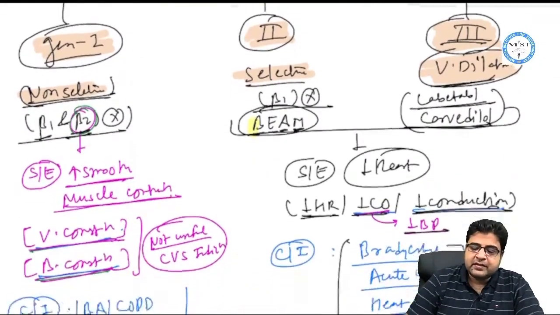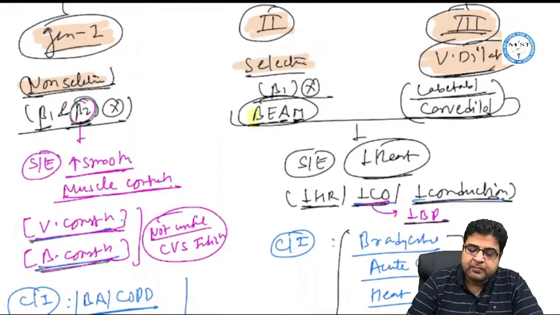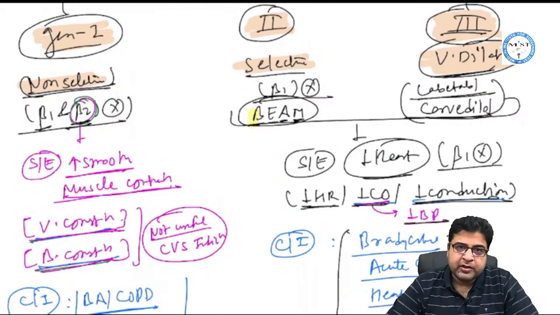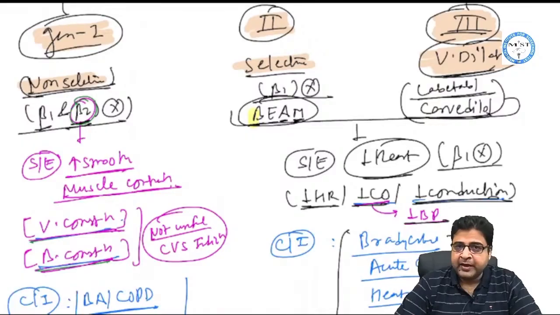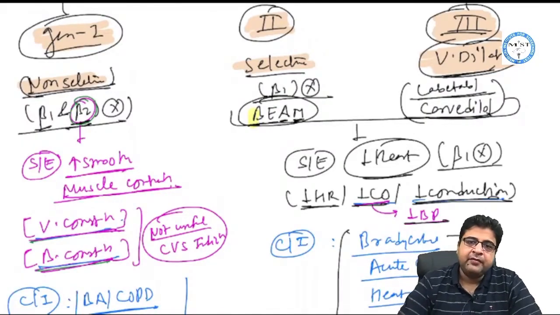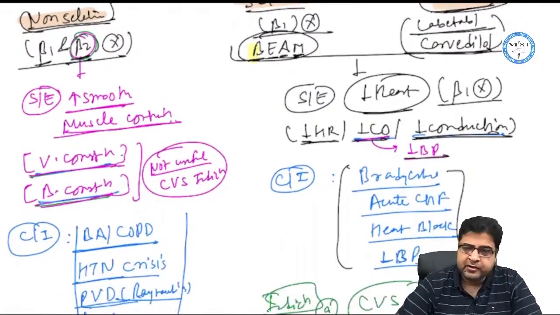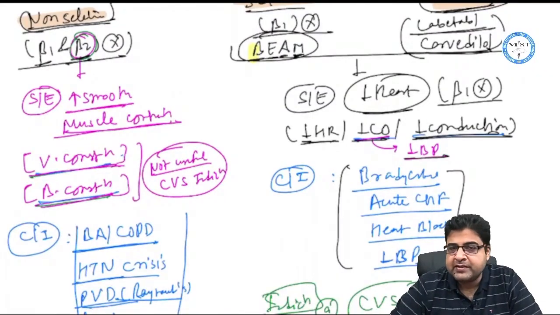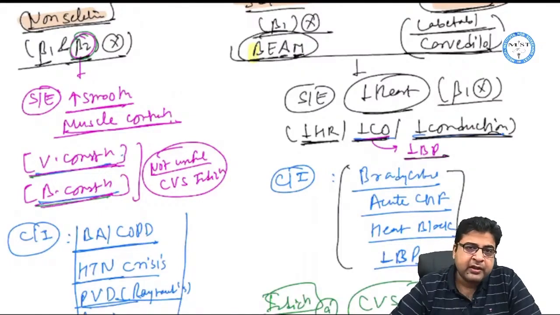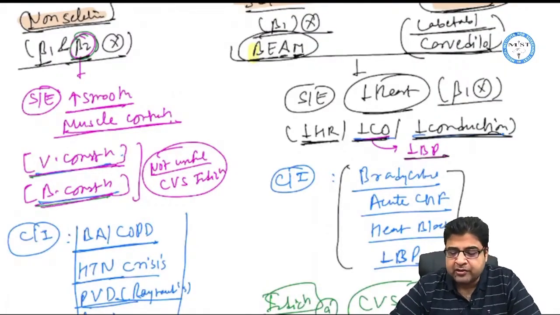Now these medicines can directly suppress the heart by blocking the beta 1 receptor. One of the locations of the beta 1 receptor is the heart. By blocking this beta 1 receptor, medicine can suppress the activity of the heart and can lead to 4 important side effects. The side effects are bradycardia, decrease in cardiac output, and decrease in cardiac conduction. Whenever cardiac output is reduced, medicines can also lead to hypotension as a side effect.